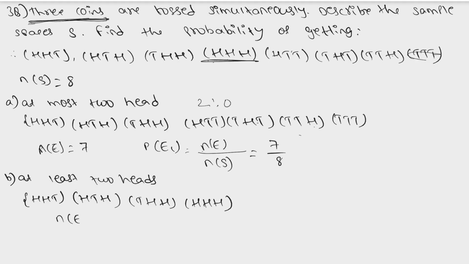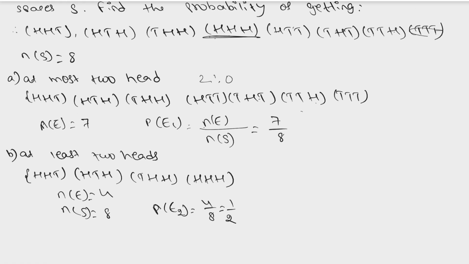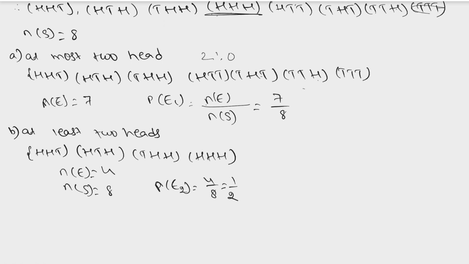What is our n of e, number of events? 4 we have. And as we know, n of s is equal to 8. So the probability of getting the second event is equal to 4 by 8, which is equal to 1 by 2. And next we have our third question, which is exactly 2 heads. Exactly 2 means not 1 more, not 1 less. So from here we can have this, this and this, which are having exactly 2 heads.